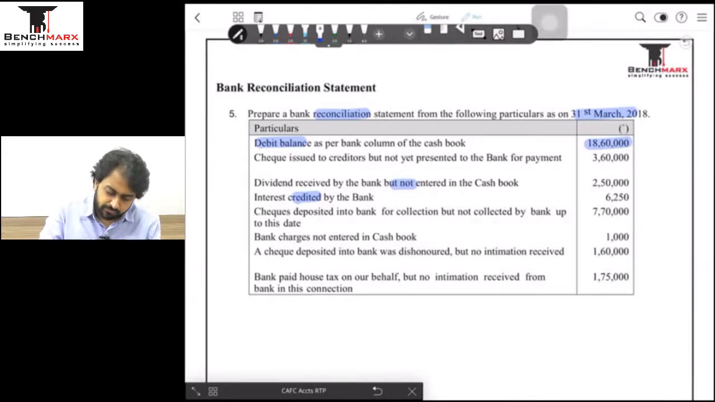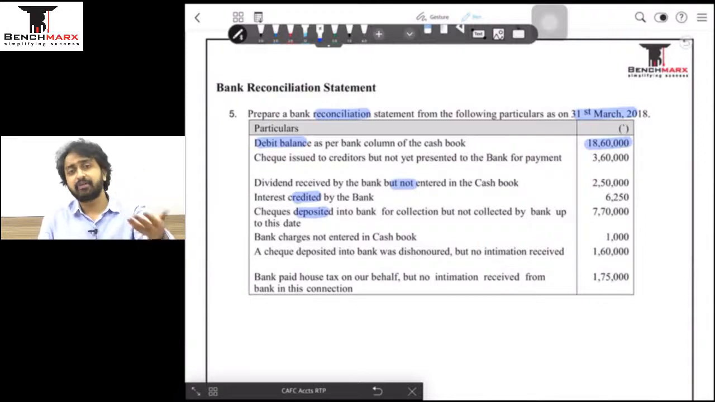Fourth, going forward, check deposited in the bank for collection but not collected by the bank, which means we have received the check from the customers. We have made the entry in our books of accounts, but the bank has no clue about it, because how will the bank know that our customer has paid us? So we must have gone to the bank to deposit. It takes 2 to 3 working days for this amount to be reflected. One more reason for reconciliation.